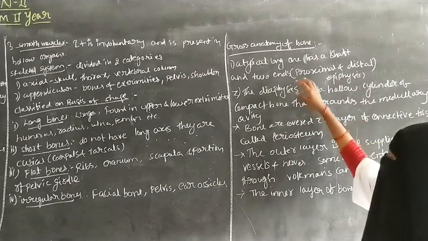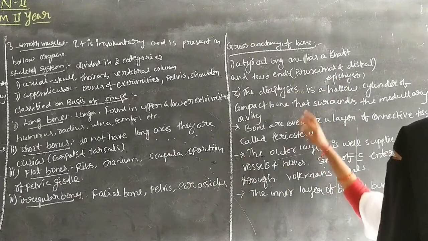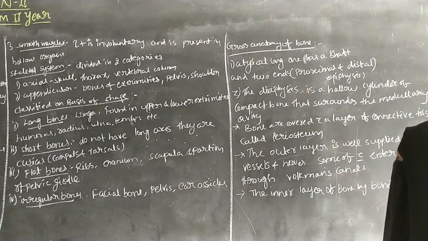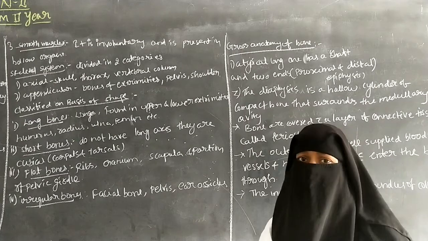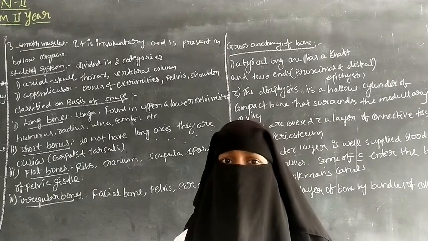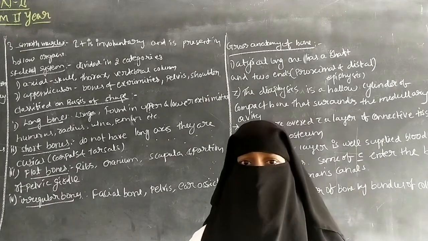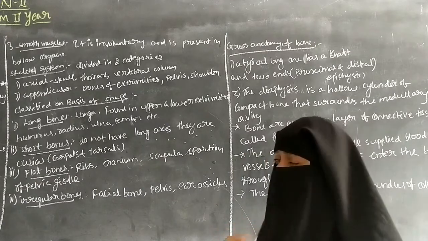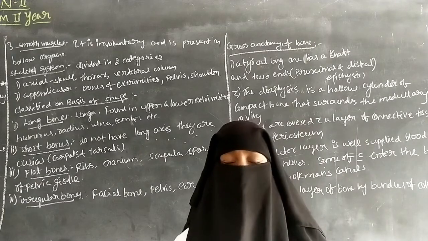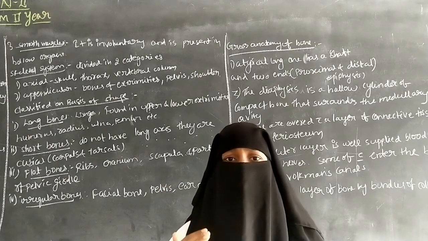A typical long bone has a shaft and 2 ends, called the proximal and the distal. Proximal means the point of attachment, where the bone is attached to the other bone. So that is the proximal.